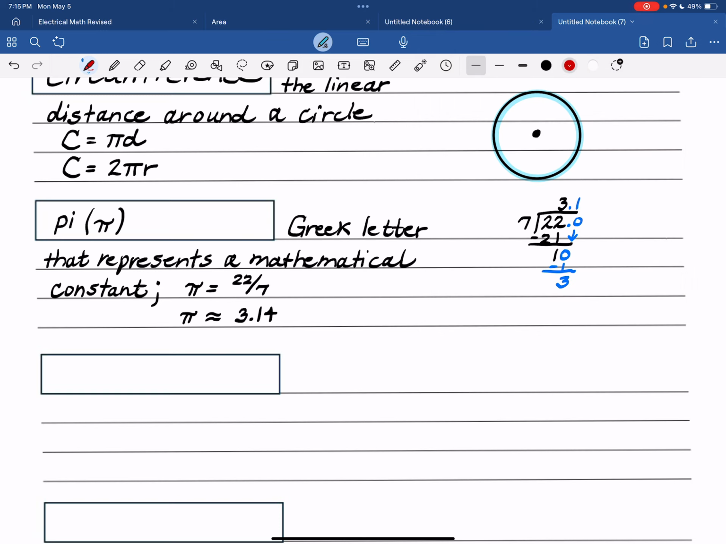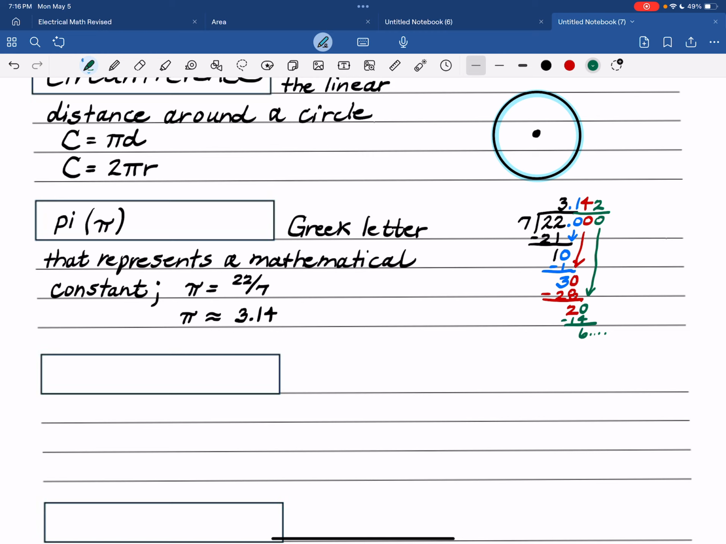So let me add another 0 and drop it down. And that would go 4 times with 2 left. And let me drop one more 0. And that would go 2 times. This will never terminate. Pi will never come out even.